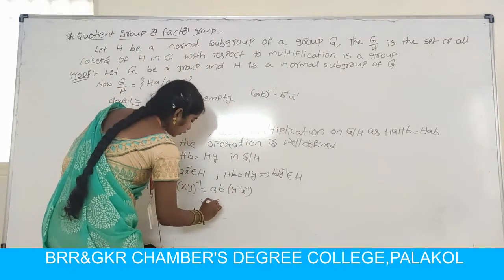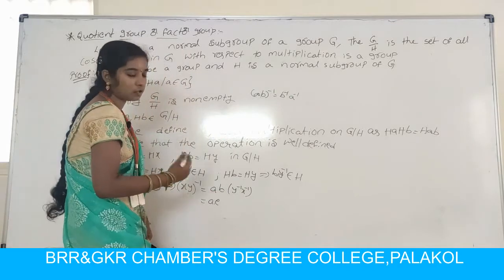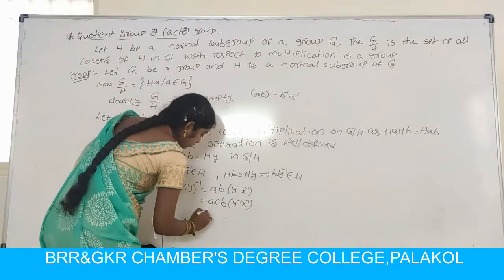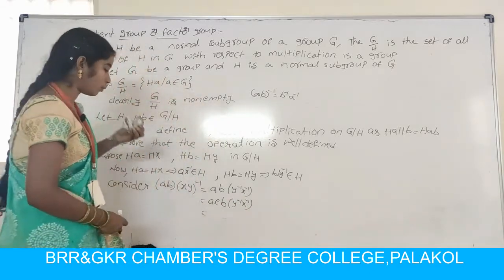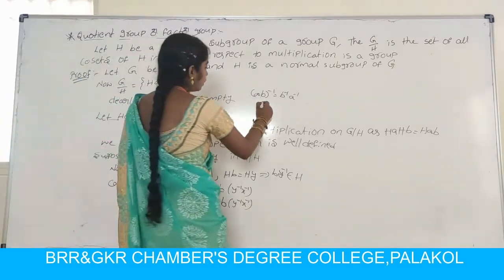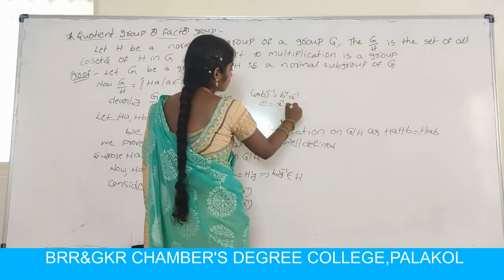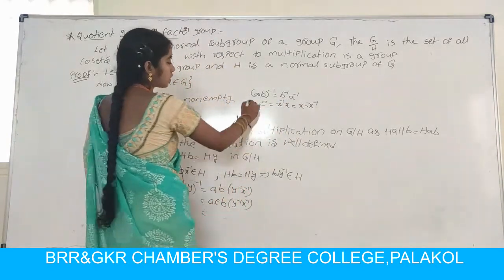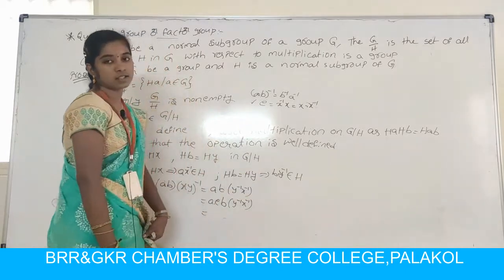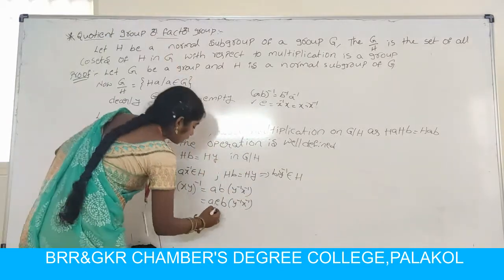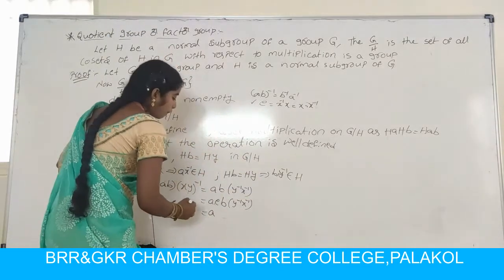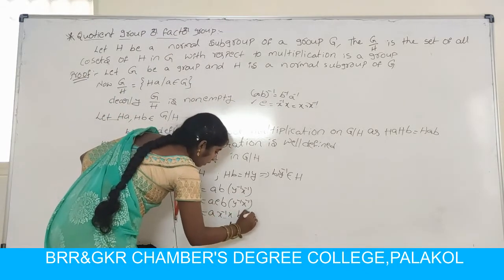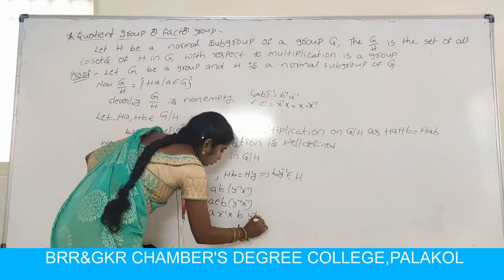So this is a b y inverse x inverse. E is the identity element, which can be written as x inverse into x. So we can write it as a, x inverse x, b y inverse, changing the brackets.